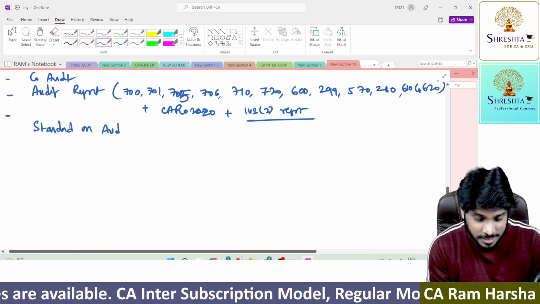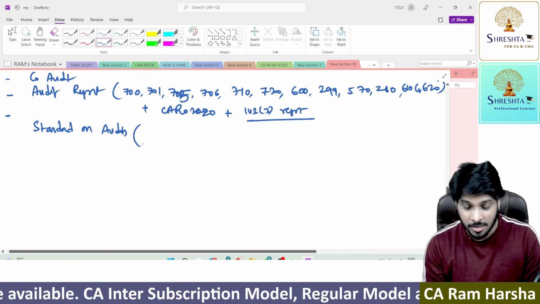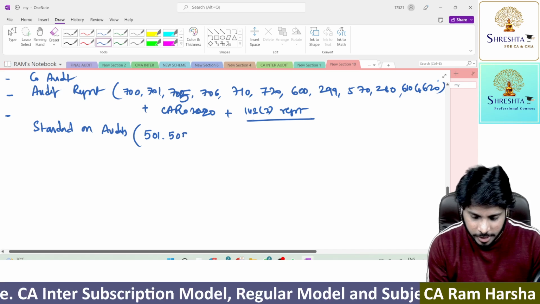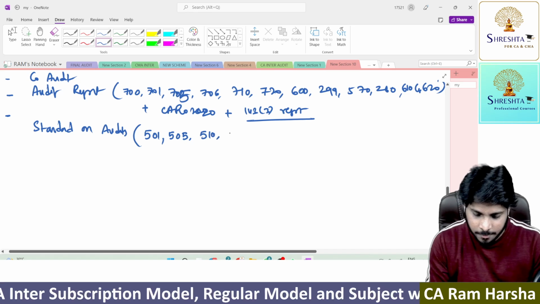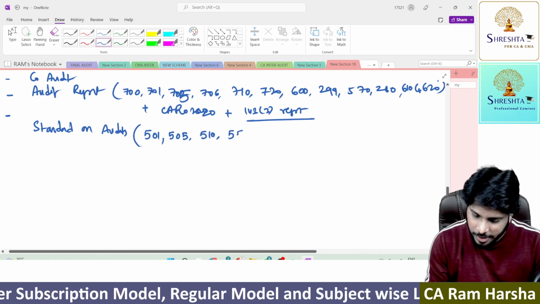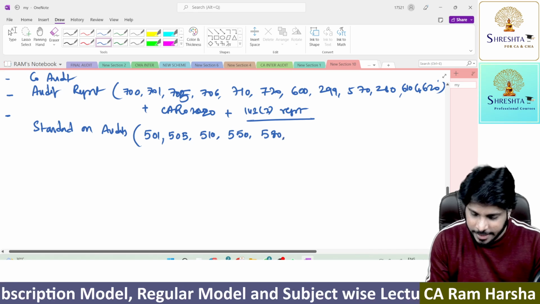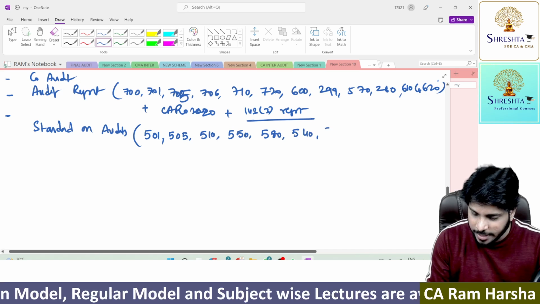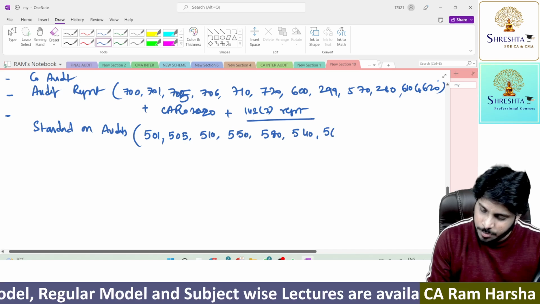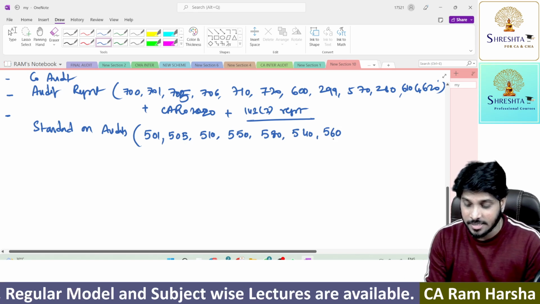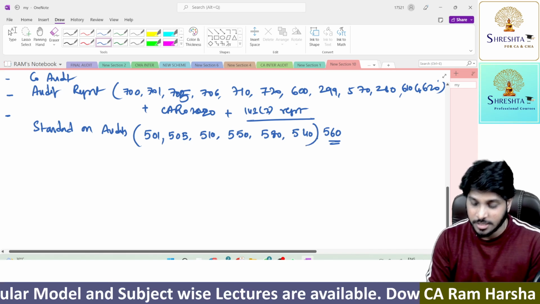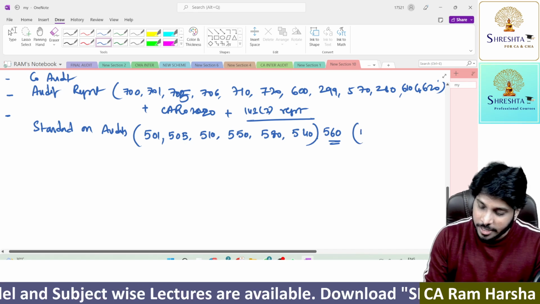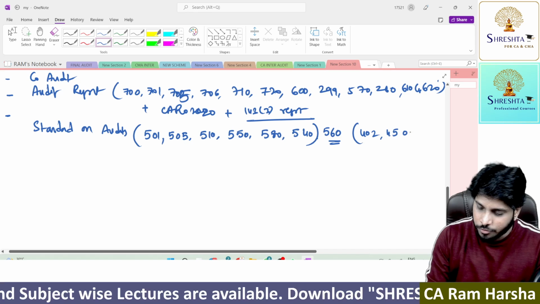Next, we need to start standards on audit. You know what standards are very important at CA Final level? These are the standards which are very important: 501, 505, 510, and 550, 580, and if possible you add 540 also. Then last priority is 560. In that entire 500 series, 560 is your last priority, but up to this the list is very important. If you still have time, then go with 402, 450.